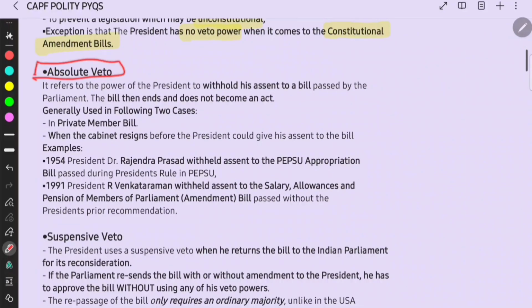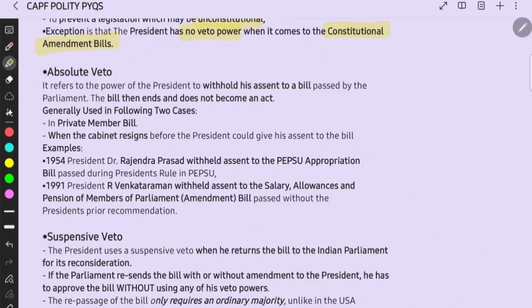Here in India, the first is the absolute veto. It refers to the power of the president to withhold his assent to a bill passed by the parliament. The bill then ends and does not become an act. It is generally used in the following cases: in private member bills, and when the cabinet resigns before the president could give his assent to the bill. These are the examples.